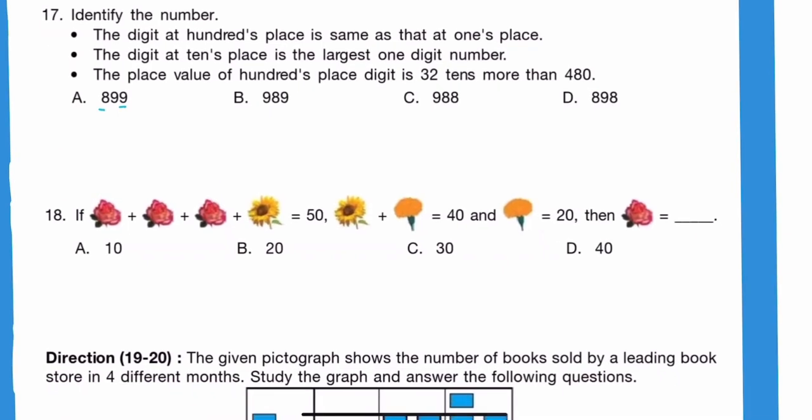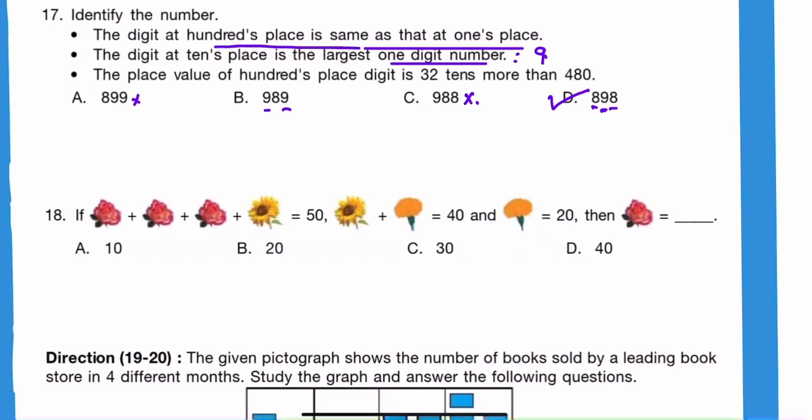Next question is identify. Okay, one second. Identify the number. The digit at 100 place is same as that at 1 place. So 100 place and at 1 place digit is same. So this is here and this is here. So option B and D. A and C can be crossed out. The digit at tens place is the largest one digit number and largest one digit number is 9. So at tens place number 9 should be there. So it is in option D. So this is the correct answer.